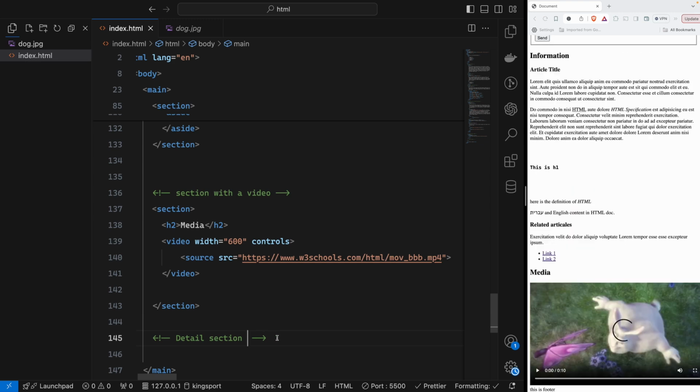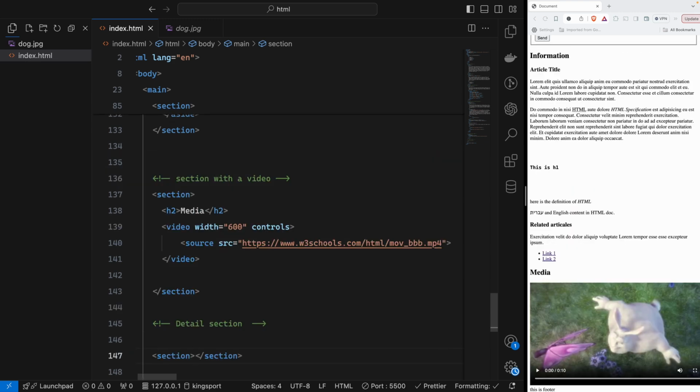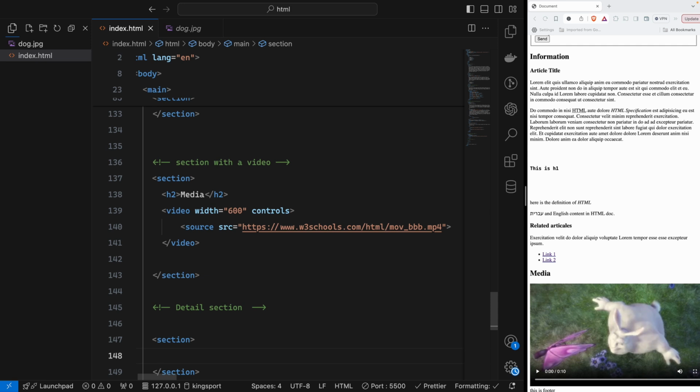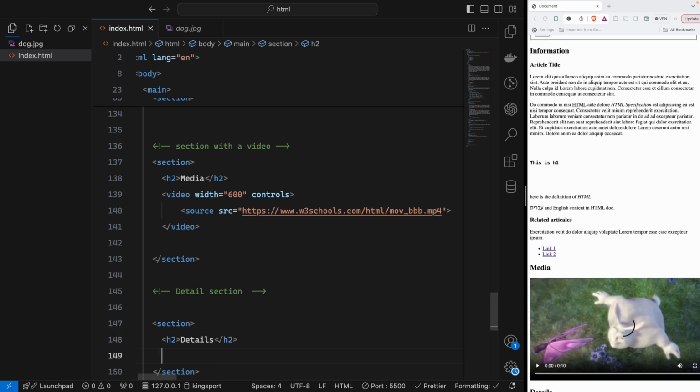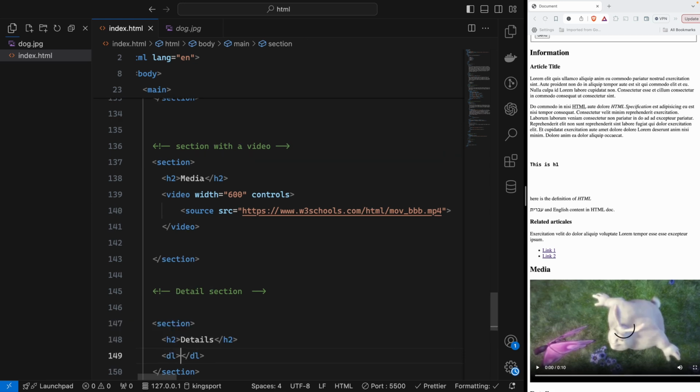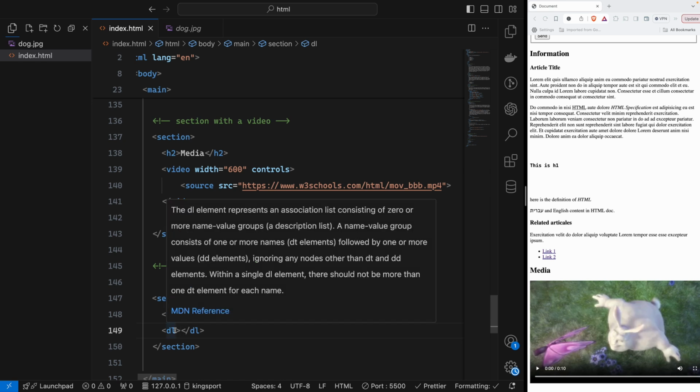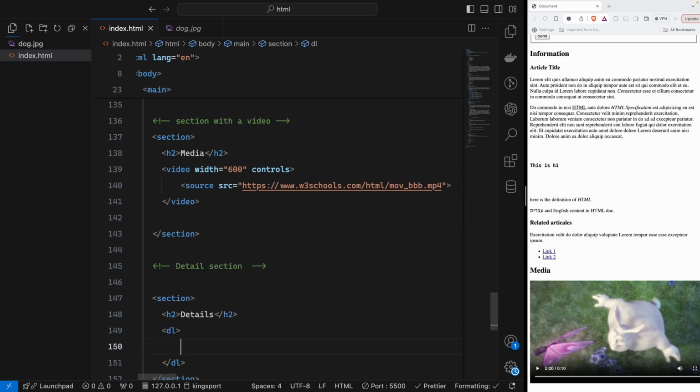Okay, so that section, we will create another one. Inside that section, we will have the h2 as well. So we will say details, and dl. So what is that dl? In HTML we have the element, like an association list of zero or more name-value groups. We can call it the description list, which is the short form DL. That description list can have DT inside it. Let me go like this, and then DT.